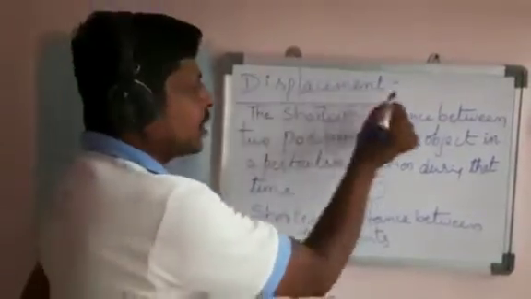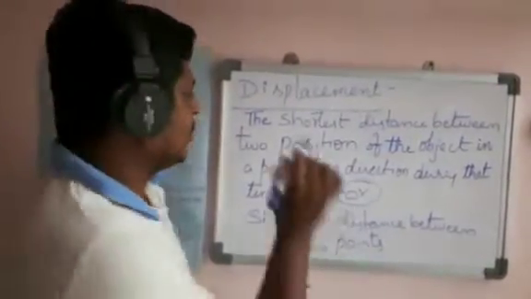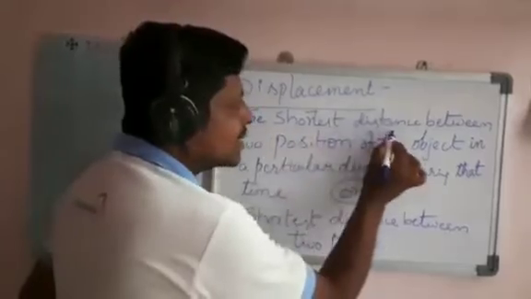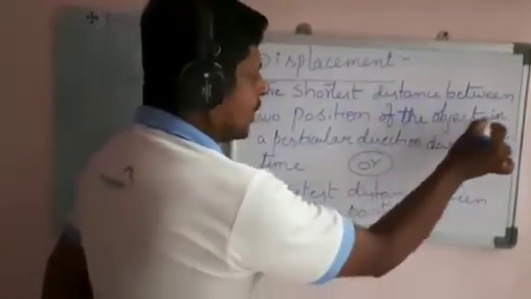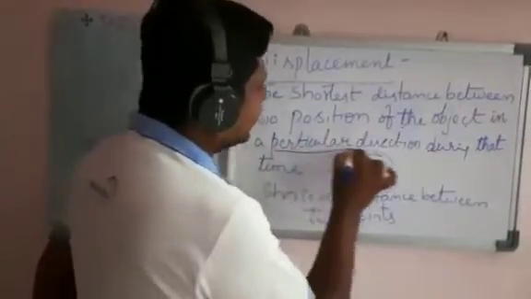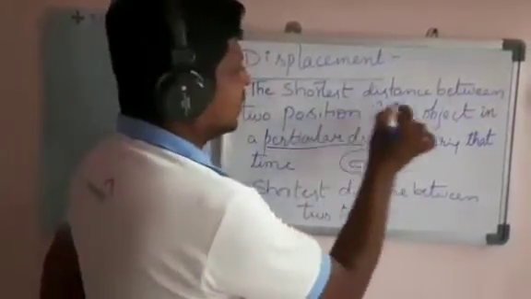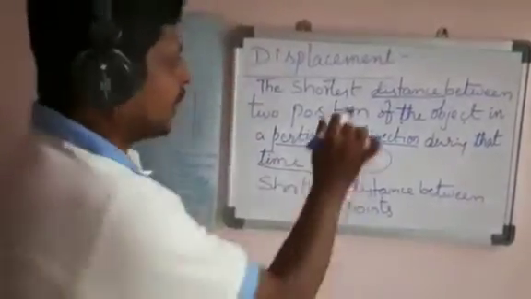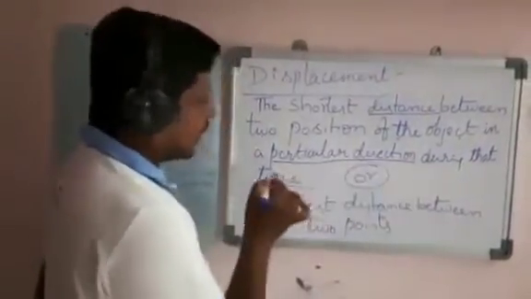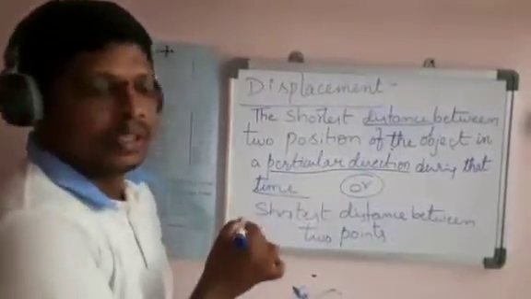Next, another physical quantity is displacement. The shortest distance between two positions of the object in a particular direction. Distance, particular direction and time. You have to understand these 3 points.